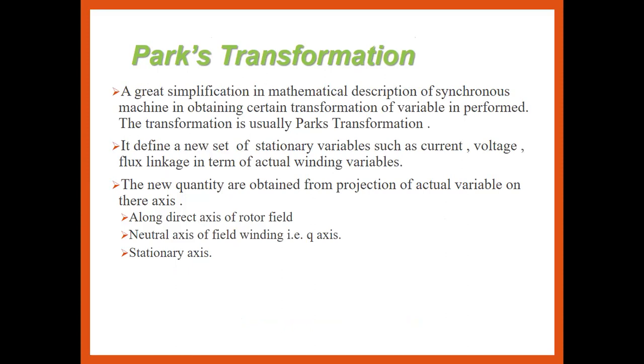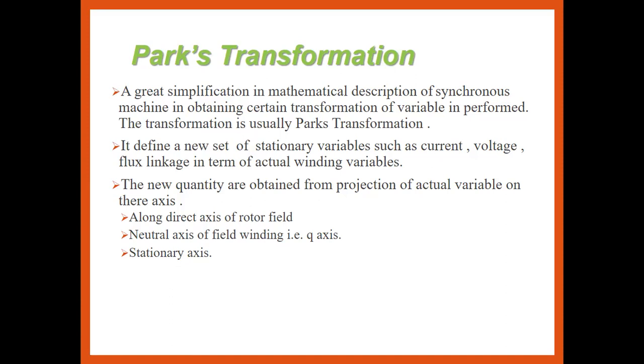It defines a new set of stationary variables, whether current, voltage or flux linkage, in terms of the actual winding variables. So it provides the transformation of any electrical quantity from three-phase into two-phase. The different electrical quantities are number one voltage, second current, and third flux linkage, in terms of the actual winding variables and parameters.